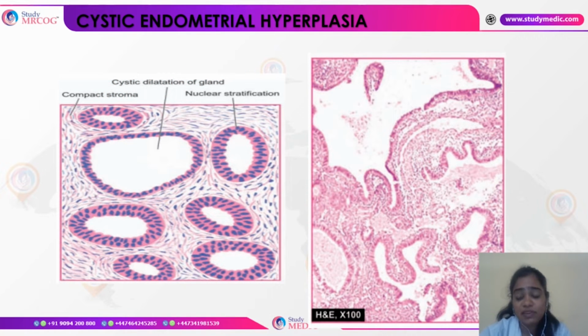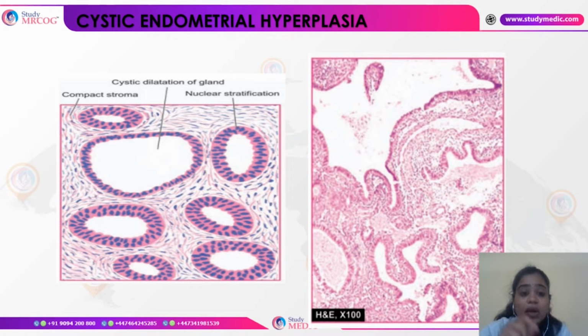As we've just discussed, the most common precursor for endometrial cancer is endometrial hyperplasia. We've got different variants: one is endometrial hyperplasia without atypia, and the other is with atypia. First let's discuss cystic endometrial hyperplasia. Sometimes it can be seen in conditions such as PCOS, wherein the endometrium is not shed because of irregular cycles, and there is a thickening of the endometrium, which is the cystic endometrial hyperplasia.